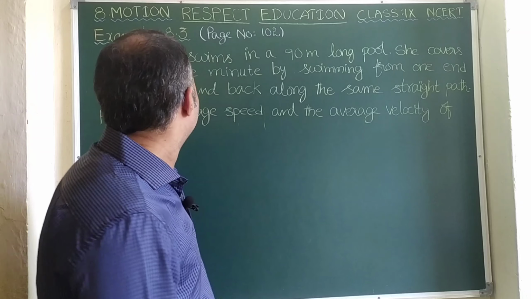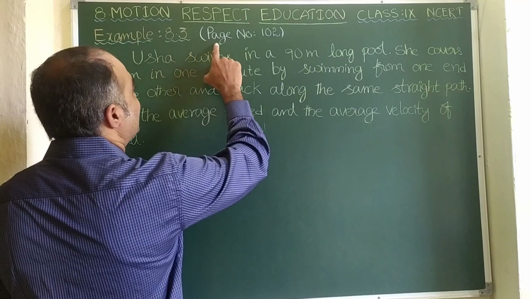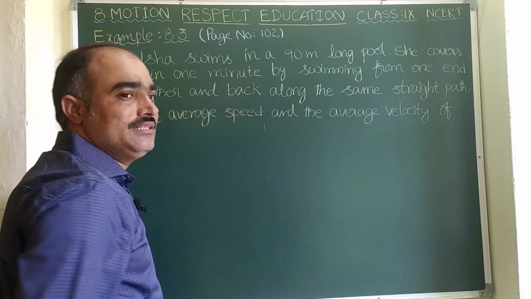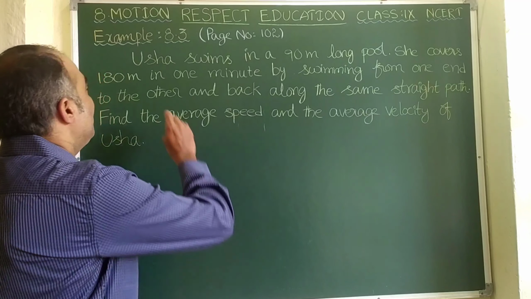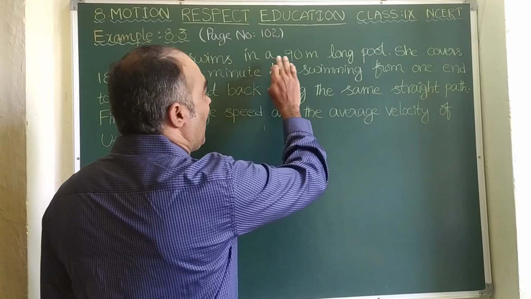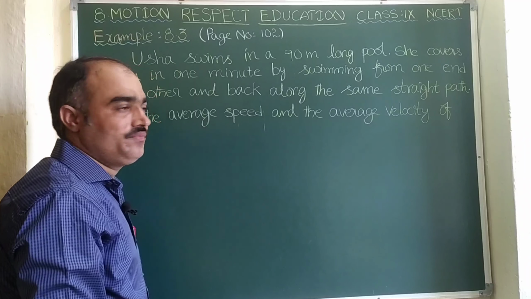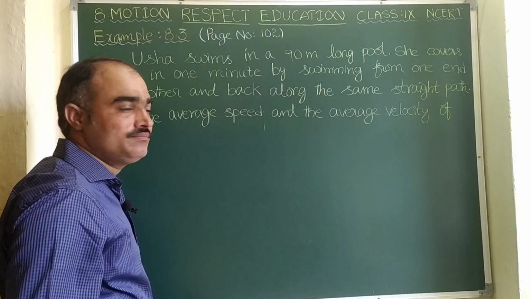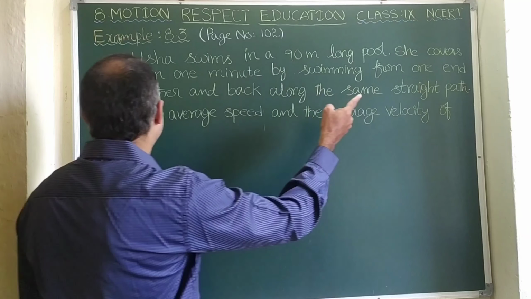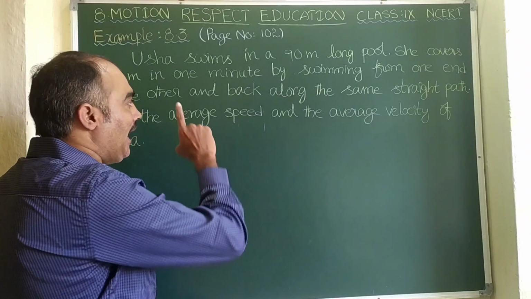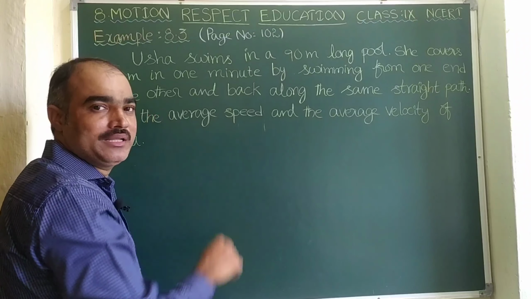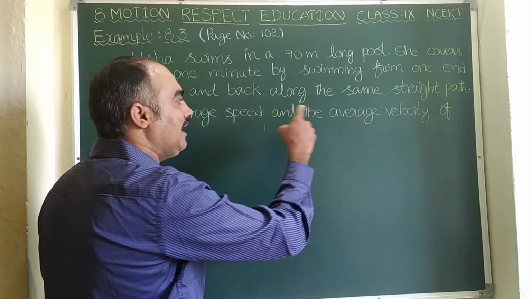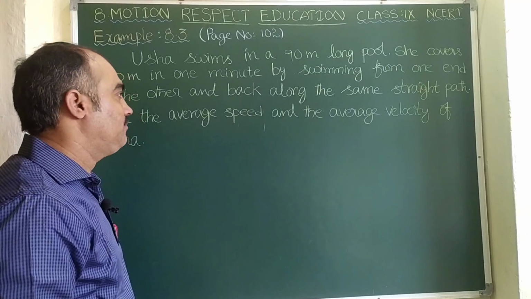Now we see example 8.3, which is there in page number 102 in the class 9 NCERT textbook, that is chapter 8, Motion. Usha swims in a 90-meter long pool. She covers 180 meters in 1 minute by swimming from one end to the other and back along the same straight path. Now the question is to find the average speed and the average velocity of Usha.